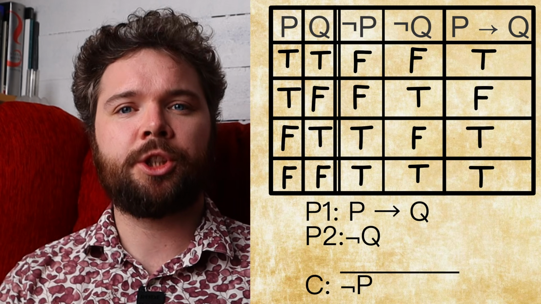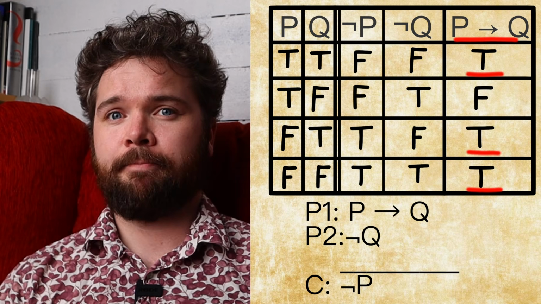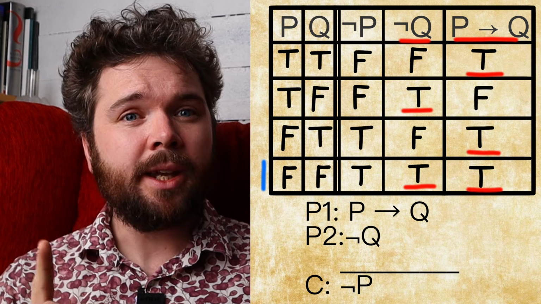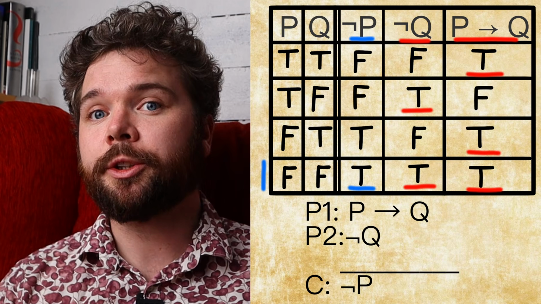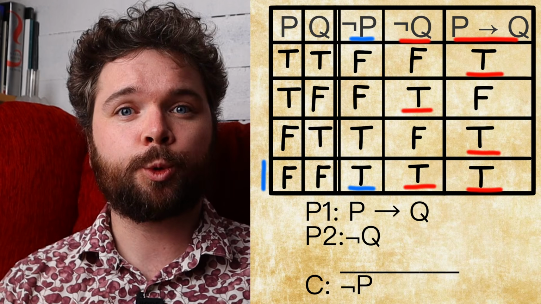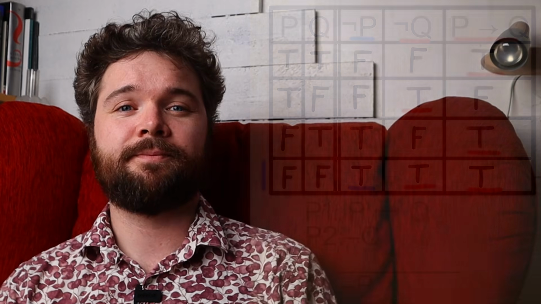Let's check the table. Here is a slightly bigger table where I included the negations. Then we begin by checking the first premise. Same thing here. The first premise is true in these 3 places. And then the second premise is true here and here. But here, both of the premises are true at the same time as the conclusion, and we can't find any other row where both the premises are true but the conclusion false. So, the argument is valid.